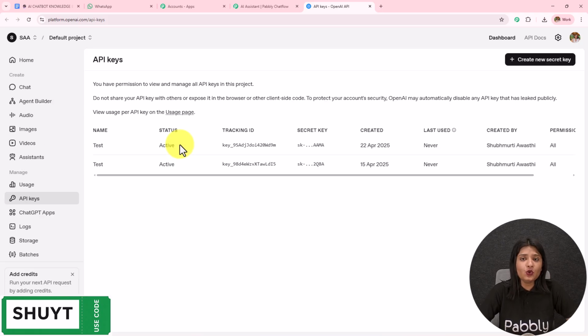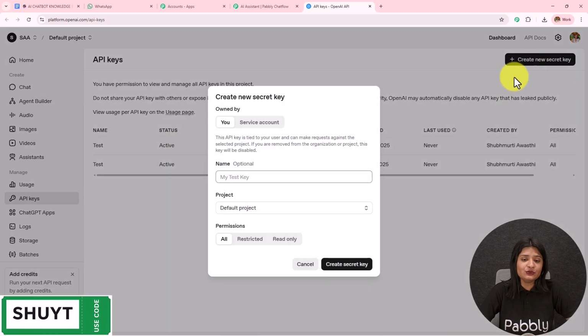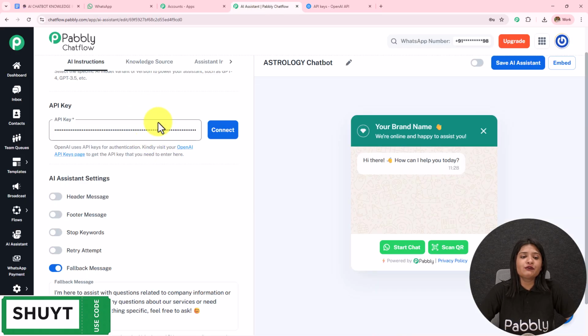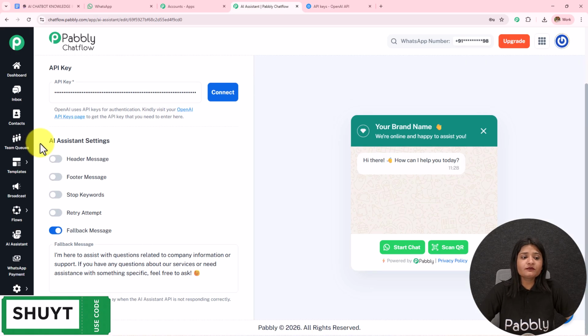To create a new token, you simply have to click on create new secret key. First you have to provide the key name. So let's say the key is testing. The project will be default project, the permissions will be all, and then you simply have to click on create secret key. A new API token will be provided to you, which you have to copy and paste over here.